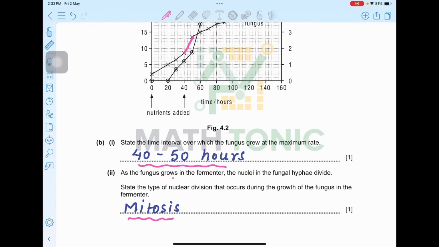As the fungus grows in the fermenter, the nuclei in the fungus hyphae divide. State the type of nuclear division that occurs during the growth of the fungus in the fermenter. It is mitosis. Please make sure and please be clear. The type of division that we are talking about here is nuclear division. Nuclear division, mitosis and meiosis. So meiosis will produce haploid gametes and mitosis will produce diploid to diploid cells, which are identical.